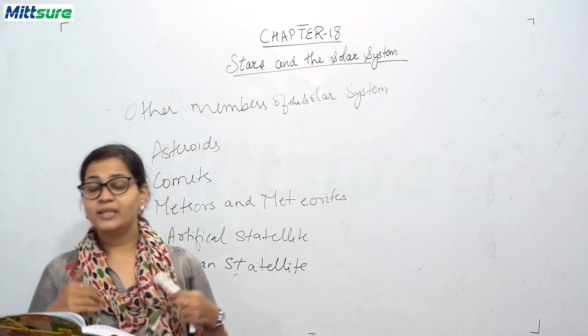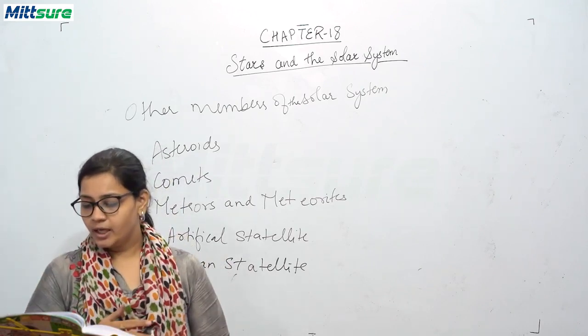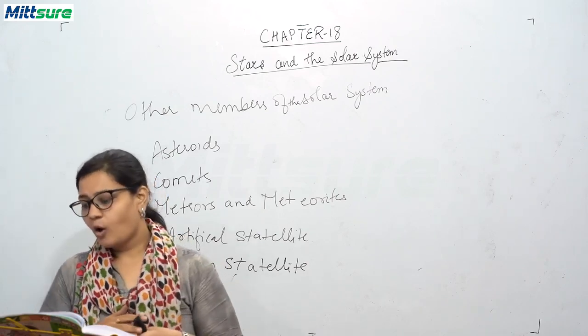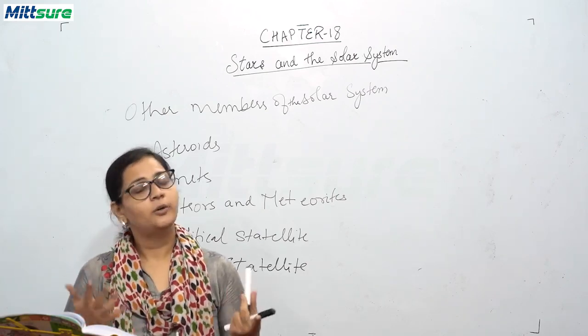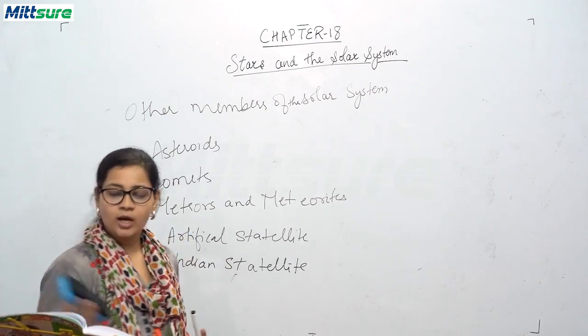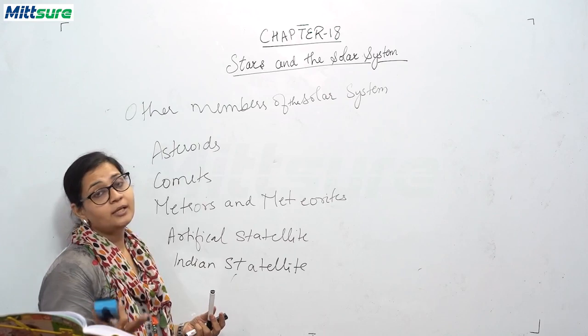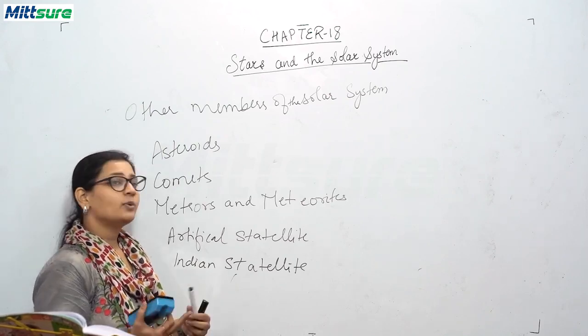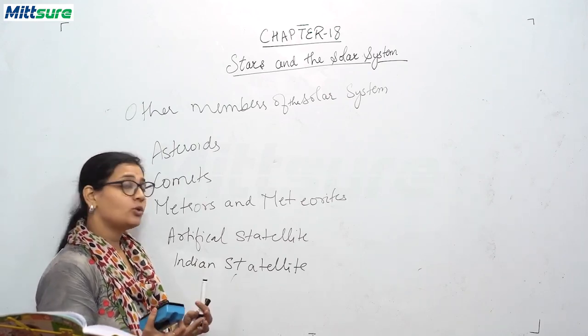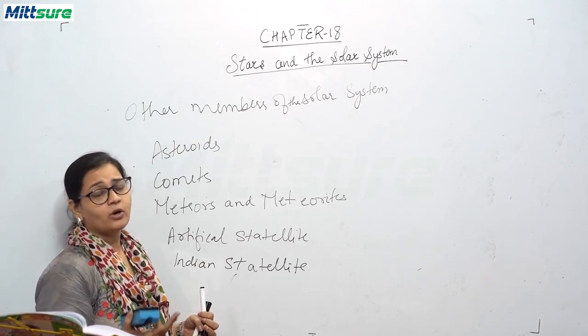In September 2014, India launched a satellite to Mars in its very first mission. And Chandrayaan-2 was launched by India on July 22, 2019. So these were the launches done by ISRO, our Indian Space Research Organization.